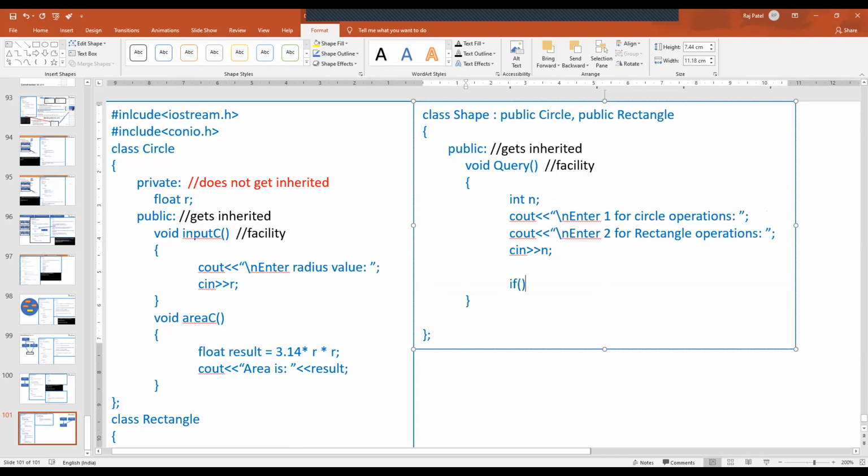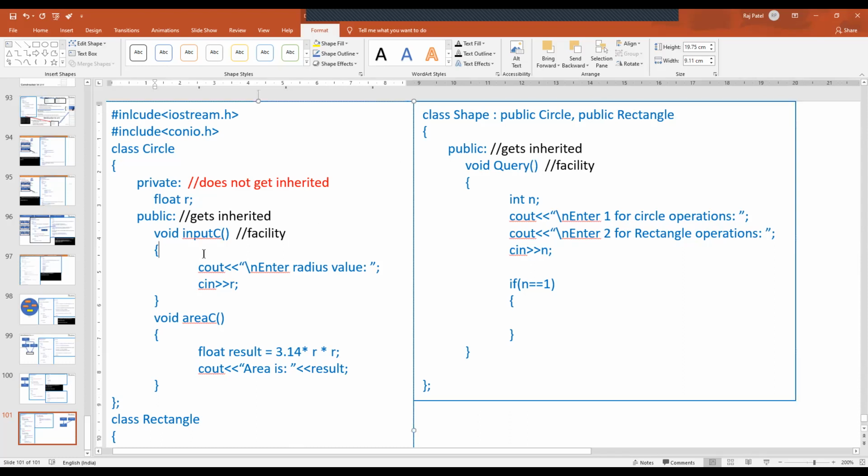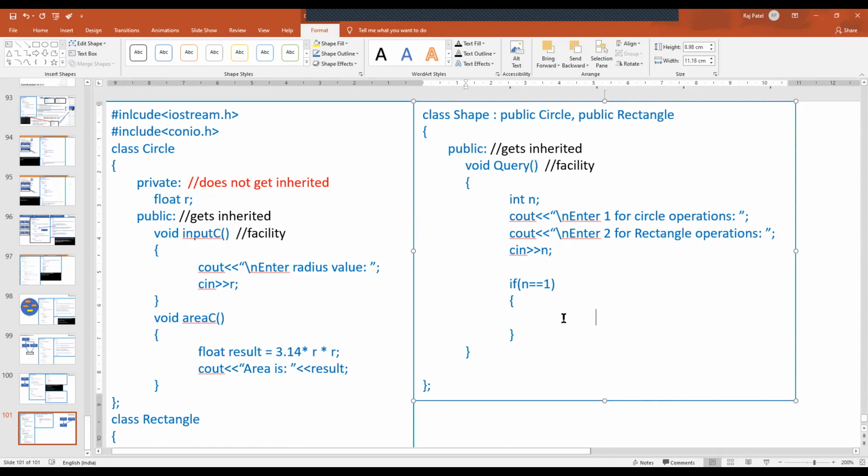Now I have to check what he has entered. So if n is equal to 1, then I'll just call this input function. So how to call the input function from a function of the class? See, you are in one class now, in one function only, which has been called by some object. So if the object has called the query function, then query can call the input function directly, like this: inputC.